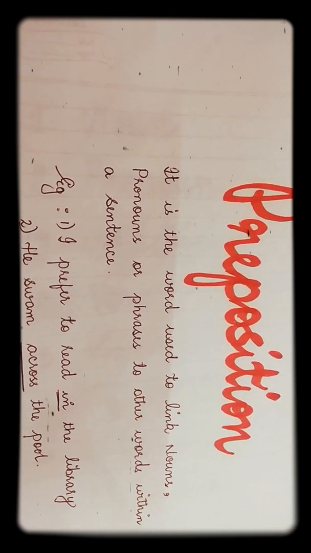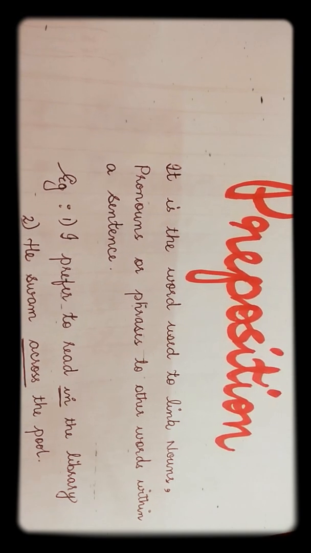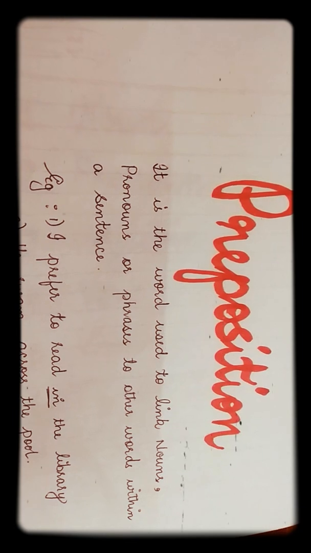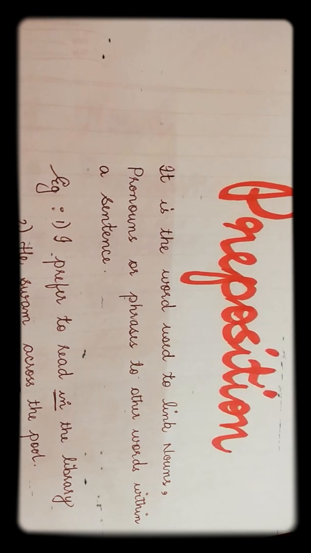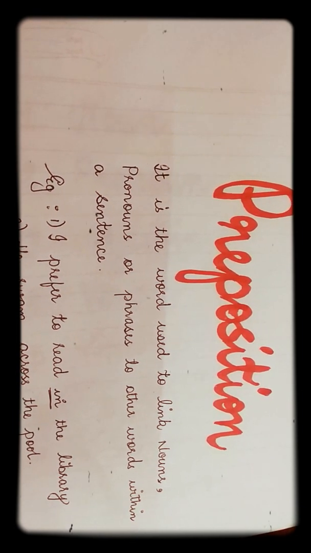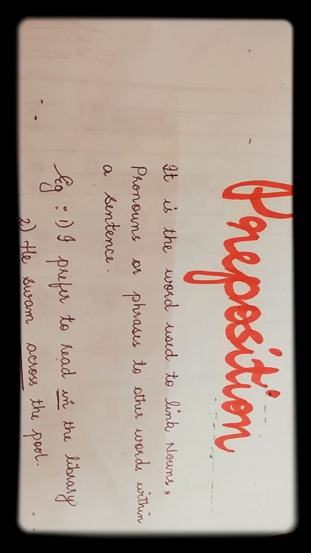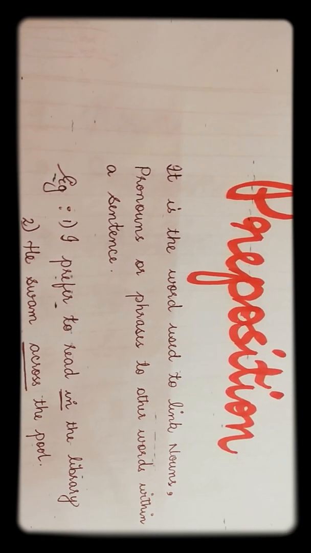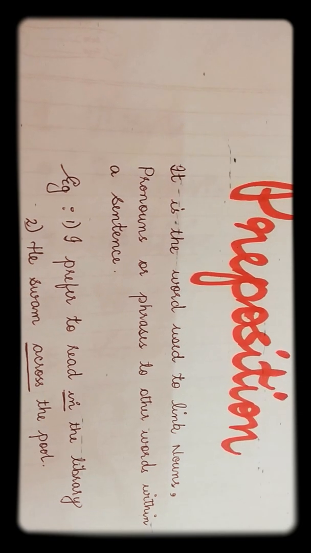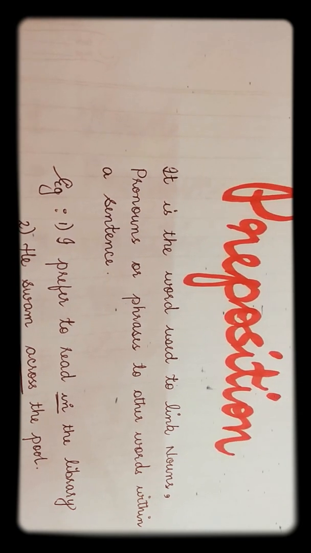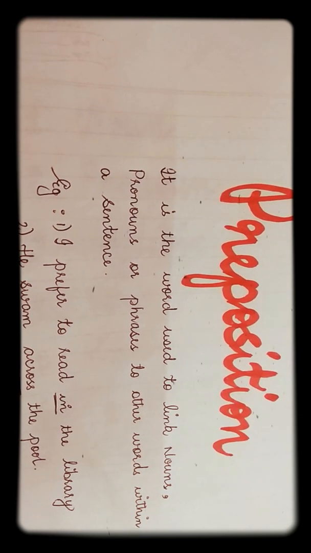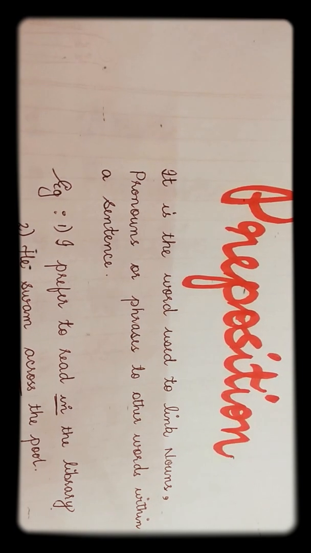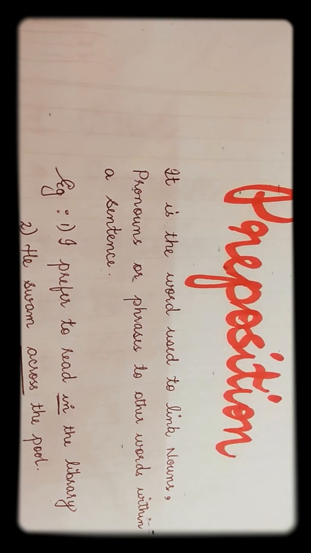So in the two sentences, the underlined words in and across represent prepositions.